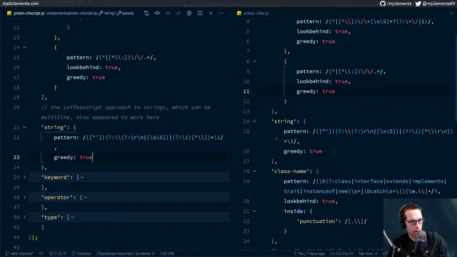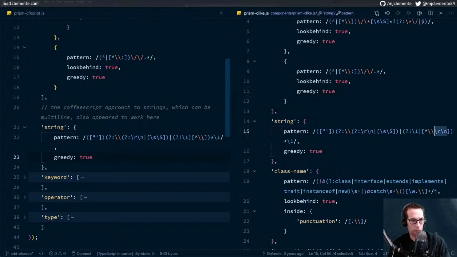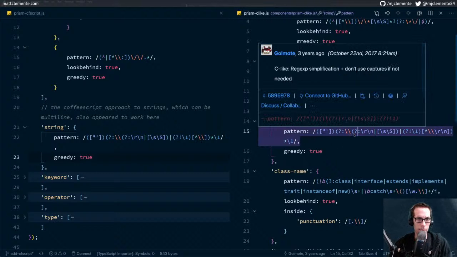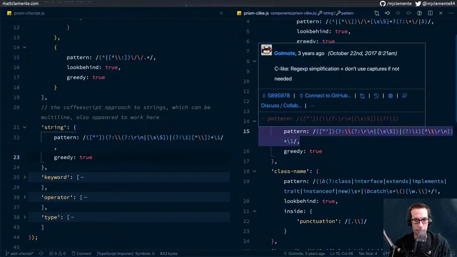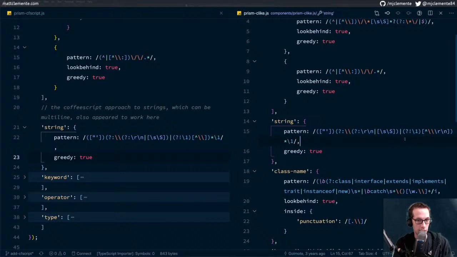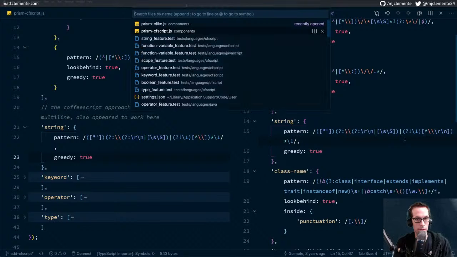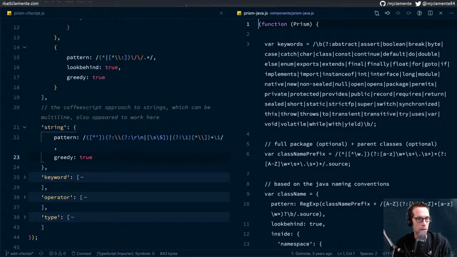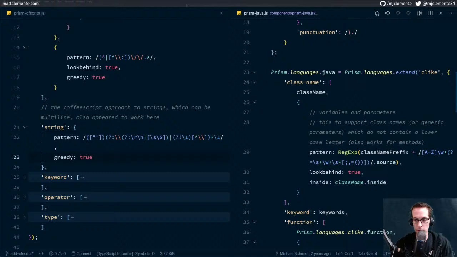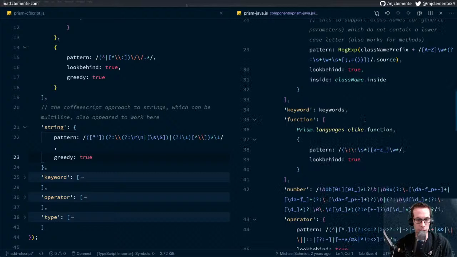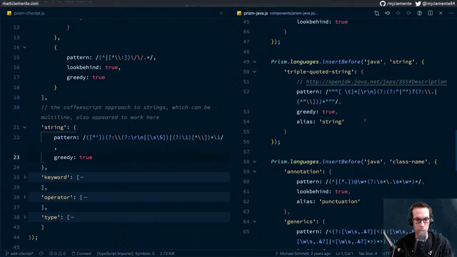Alright, so the difference seems to be at the end here. We also have a potential line break that's not included in this one? I think that's the difference. So I'm wondering, when was this last changed? Last changed 3 years ago, so definitely not exactly where I got this from. I'm going to open up the Java one just to see, because with CFML similar to Java, I was basing a lot on either Java or JavaScript.